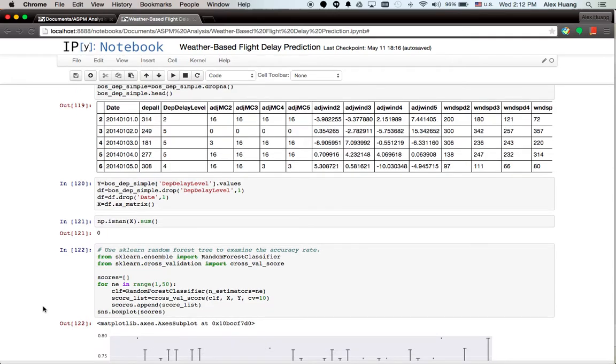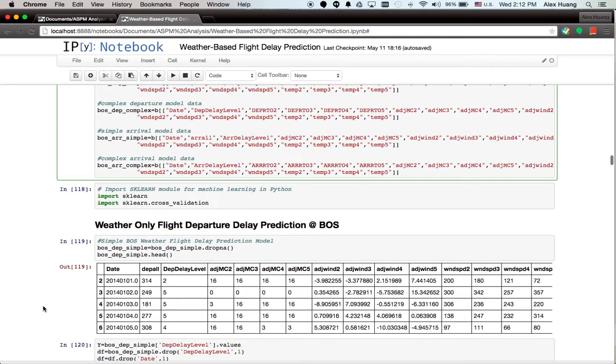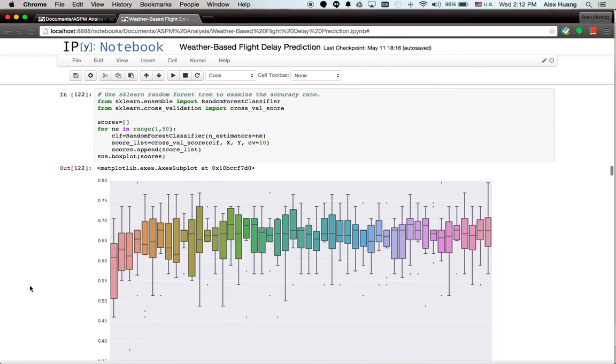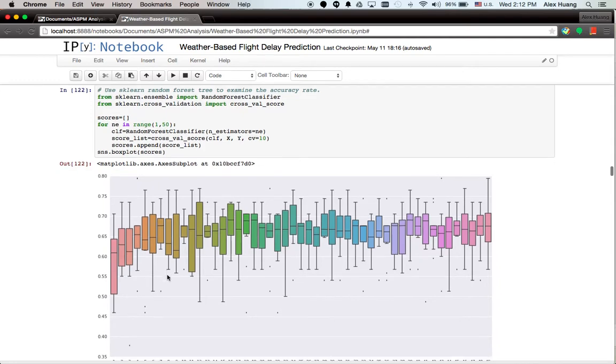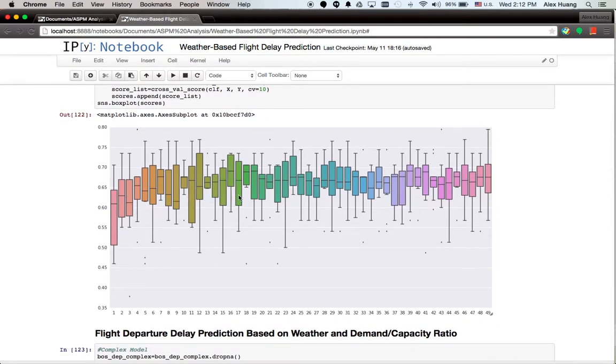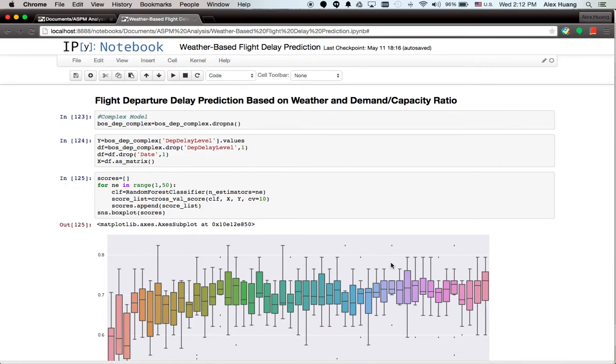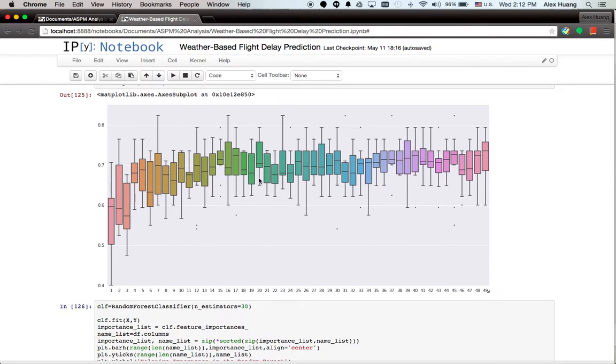What we do here is, once we finish those feature lists, as you can see here, we do all the data cleaning up. We start doing the random forest analysis. We prepare the data and do the random forest analysis. Right here, we see the departure delay using a simple model. The result is close to 65% accuracy rate. However, if we look at a complex model, the result improves to close to 70%.